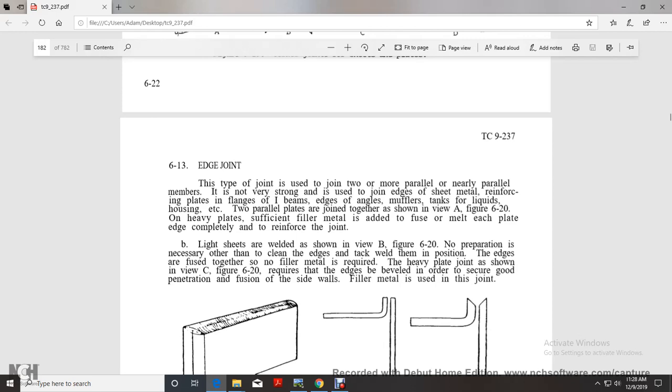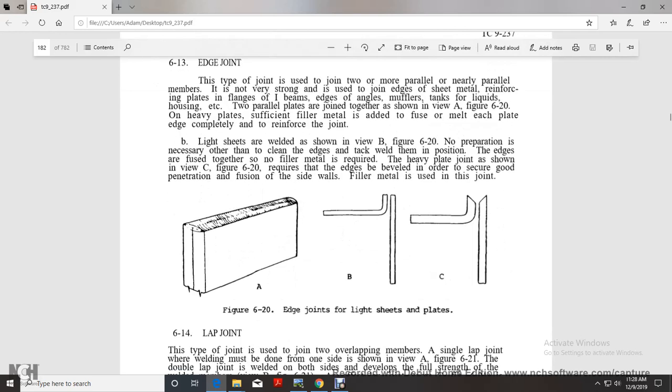It is shown in view A of figure 620, joint on heavy plates in position with filler metal, with the edges fused with the metal, each plate with the edge complete and reinforced with the joint. Light sheets are shown in view B of figure 620. No penetration is necessary other than to clean the edge. The edges are fused together, and no filler metal is required.